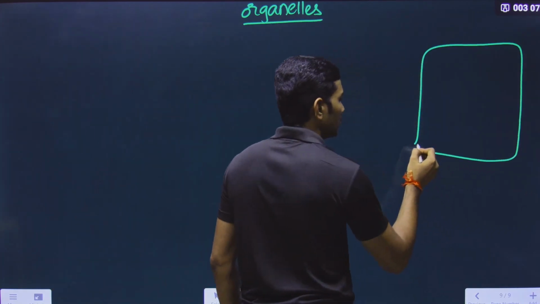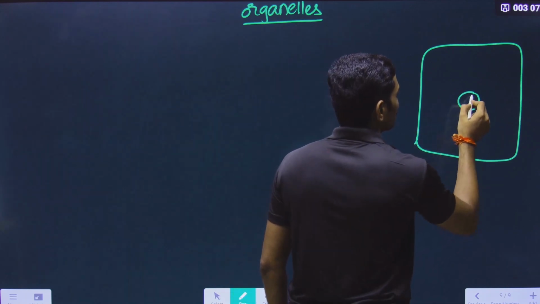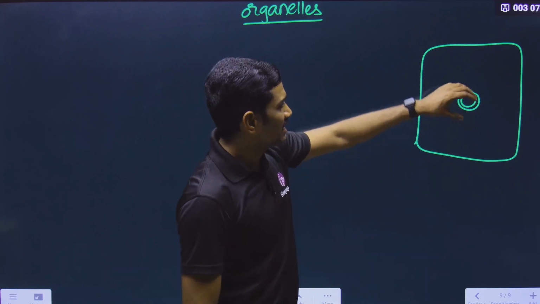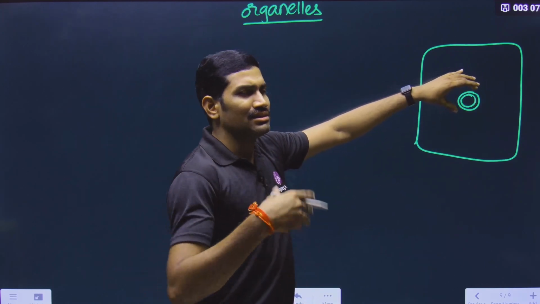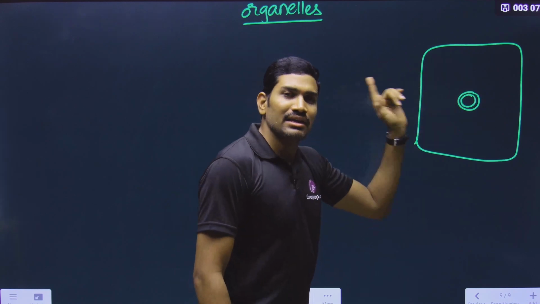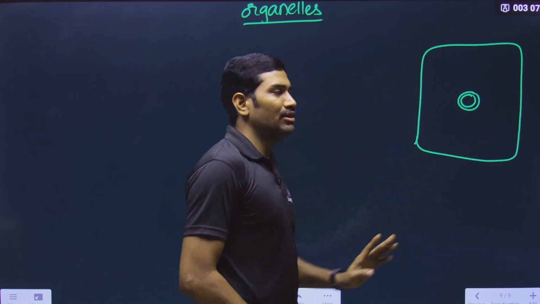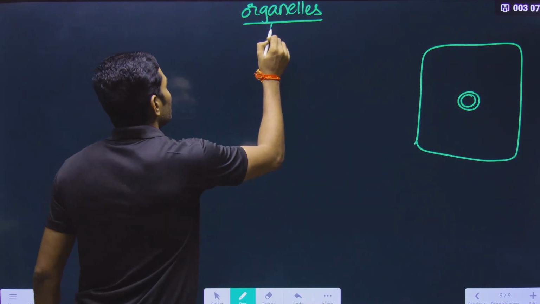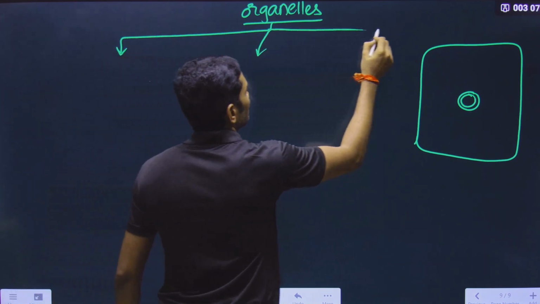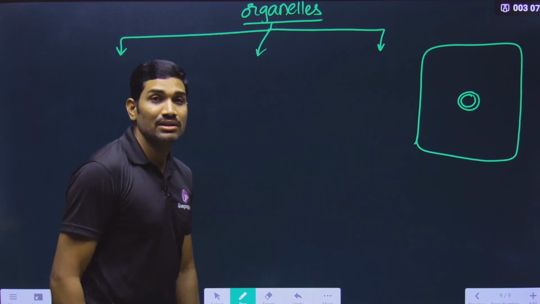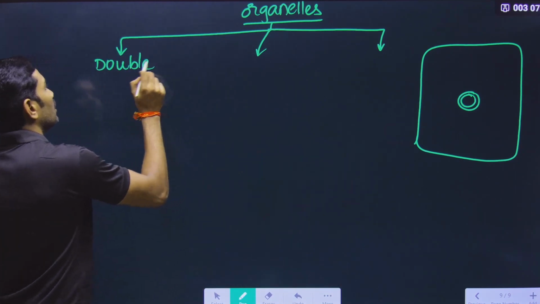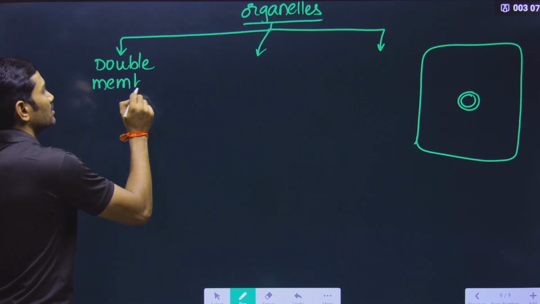So this is a rough diagram for the diagram purpose, and this is the nucleus, double membrane bound. Okay. Generally whenever we are writing nucleus, we are not writing two layers, only a single layer, but anyhow you can understand this. But for clarity, here I have written two layers. It has two membranes. Nice. What are these organelles and how are we classifying them? We are classifying these organelles into different types. First one is double membrane bound organelles.